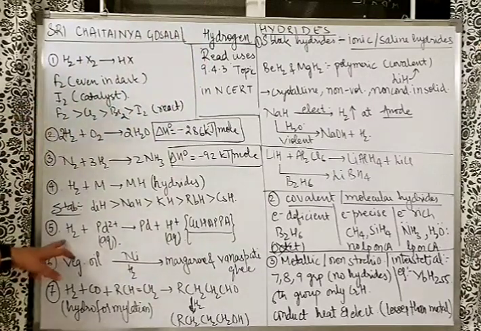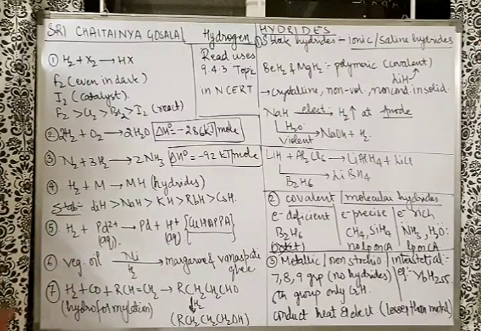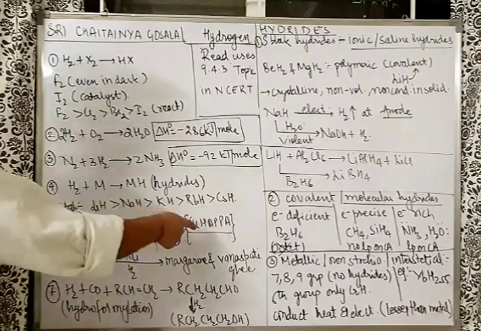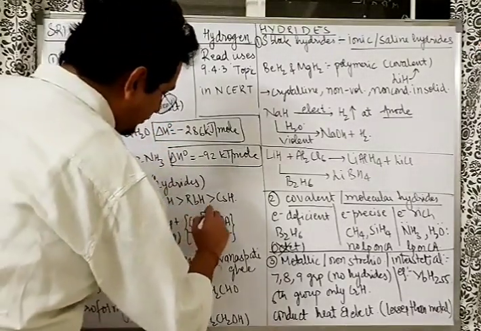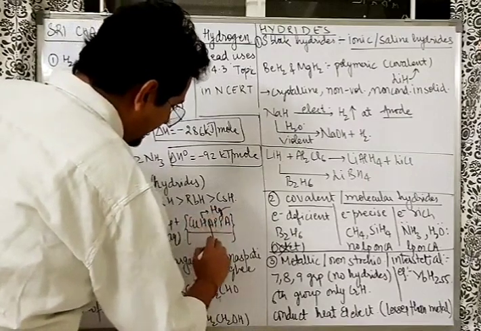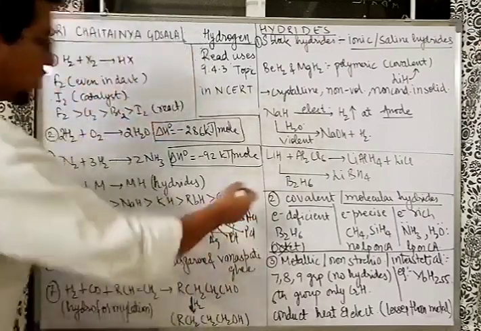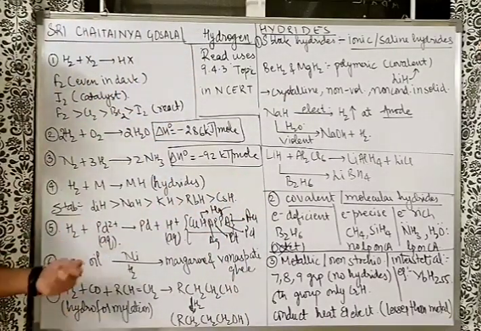Going ahead, hydrogen can displace metals less reactive than hydrogen from their aqueous solution, from their salt. So who are the metals less reactive than hydrogen? They are copper, 'happa'. In electrochemistry you have read, what is 'happa'? Again I am telling you, in many videos I have told this: Hg, Ag, Pt, Pd, Au. So copper 'happa'.